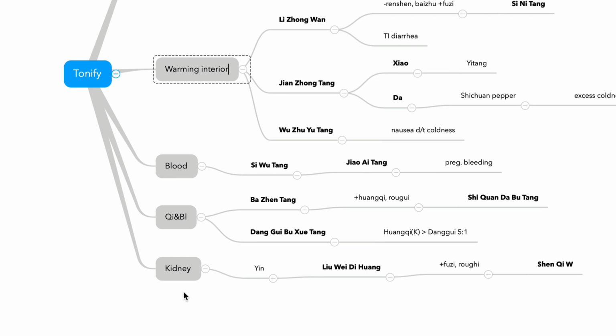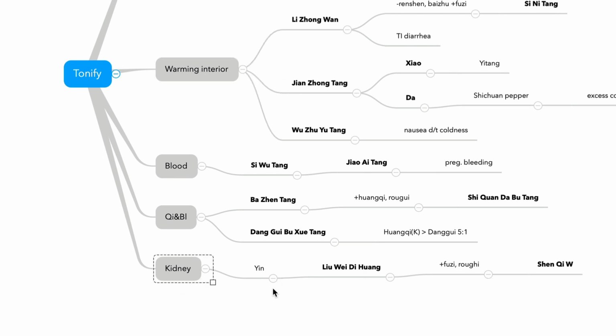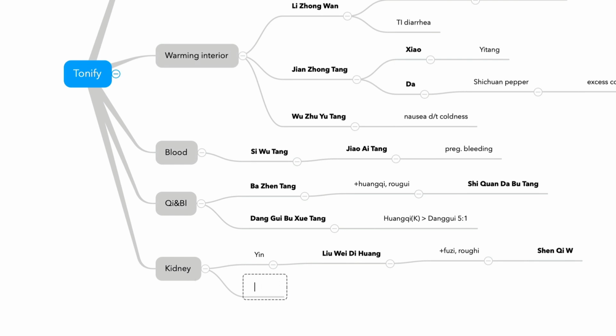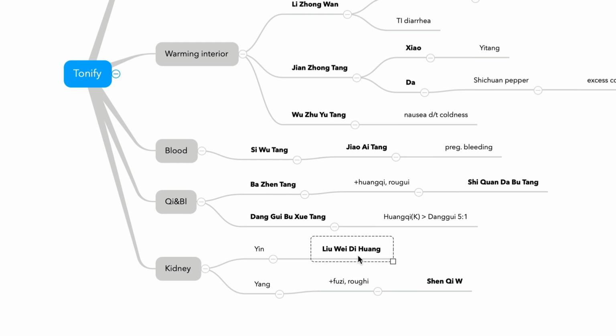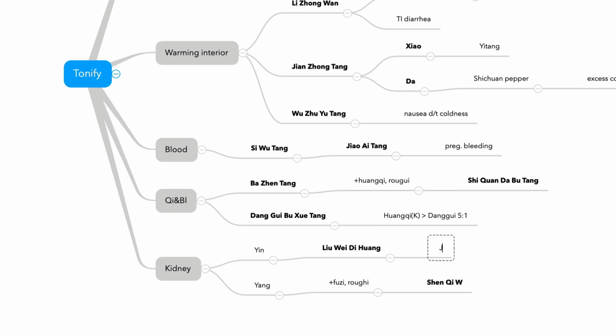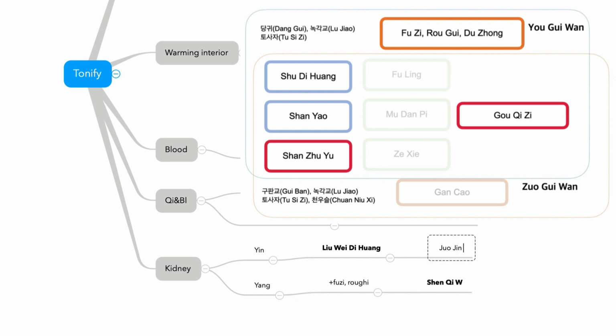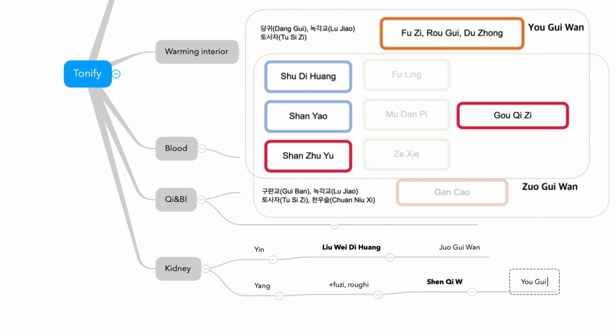And kidney yin and yang deficiency. So if you add yang tonifiers, from here you get Zuo Gui Wan and from here You Gui Wan, by adding yang tonifiers and removing sedating herbs.